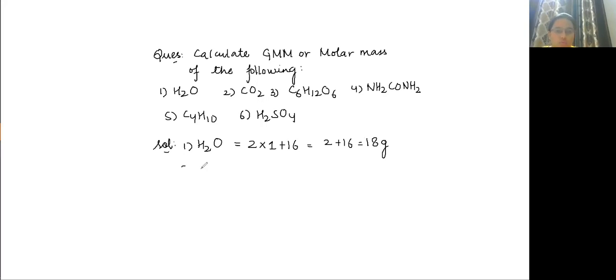Second is CO2. Carbon, what is the atomic weight of carbon? Carbon atomic weight is 12. What about oxygen? 1 oxygen is 16. So what will be 2 oxygen atoms? They will be equal to 32. So 12 plus 32 is equal to 44 grams.